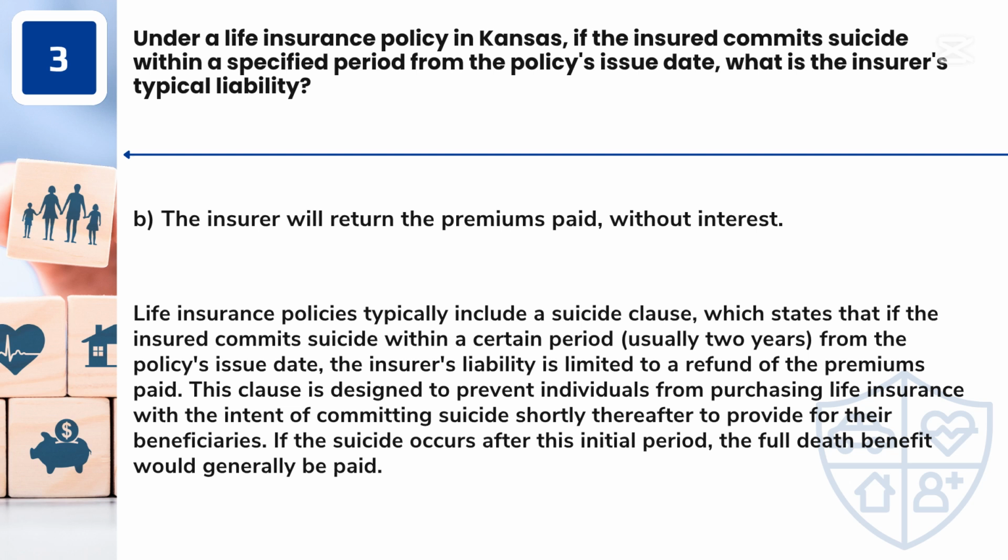Answer: B. The insurer will return the premiums paid, without interest. Life insurance policies typically include a suicide clause, which states that if the insured commits suicide within a certain period, usually 2 years, from the policy's issue date, the insurer's liability is limited to a refund of the premiums paid. This clause is designed to prevent individuals from purchasing life insurance with the intent of committing suicide shortly thereafter to provide for their beneficiaries. If the suicide occurs after this initial period, the full death benefit would generally be paid.